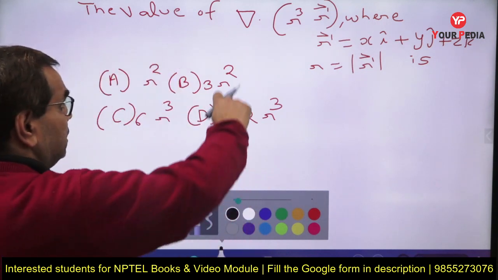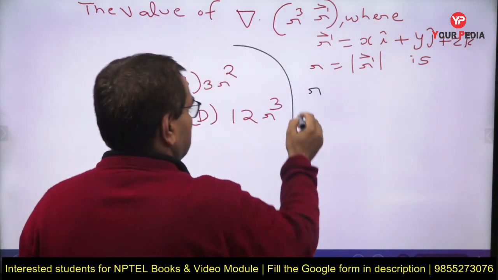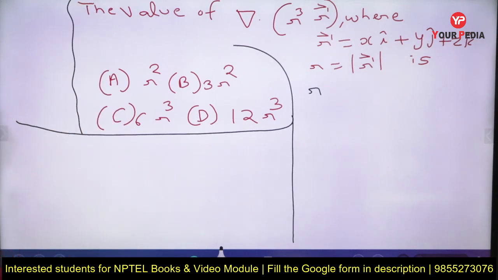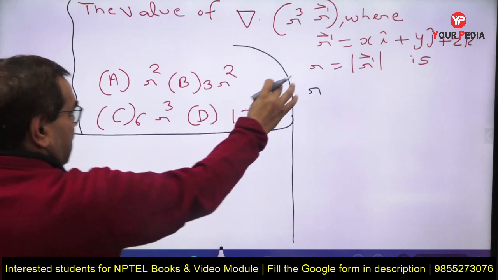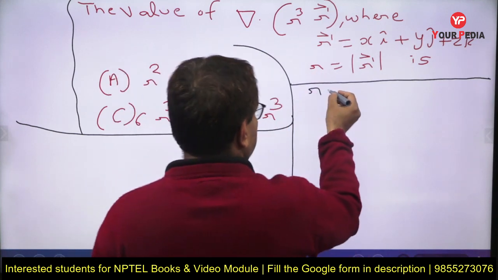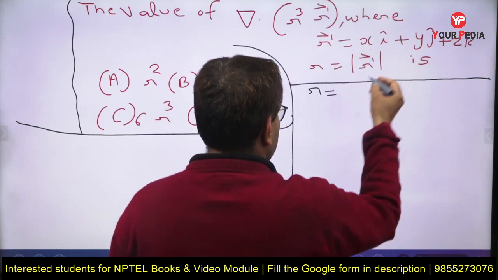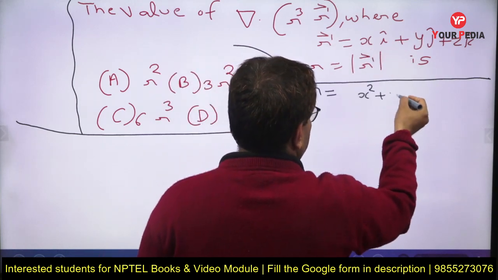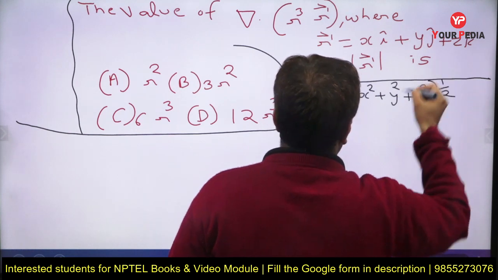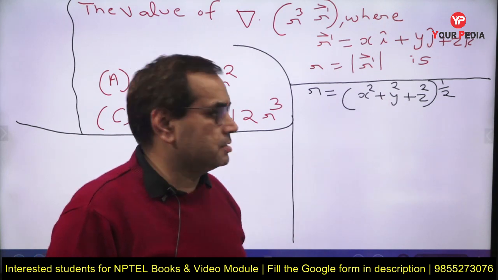Now this r is a vector, and small r, what is this small r? So let us talk about this small r. I have created some space here. Now I am starting from this side, solution starts here. So this r is equal to the magnitude of this vector, which is equal to square root of x square plus y square plus z square, which can be written as (x square plus y square plus z square) to the power 1 by 2. This is small r, and we can see that it is a scalar function.